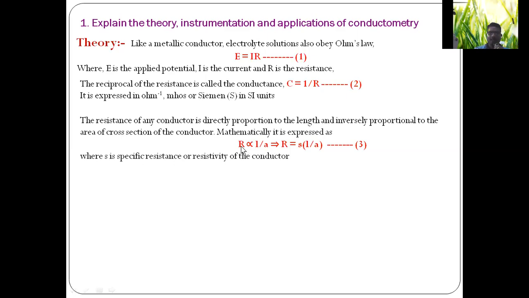That means R is proportional to the length of the conductor and inversely proportional to the area of cross section. It can be written, by taking a constant, as R = SL/A, where S is the specific resistance or resistivity of the conductor. So R = SL/A is equation number 3.